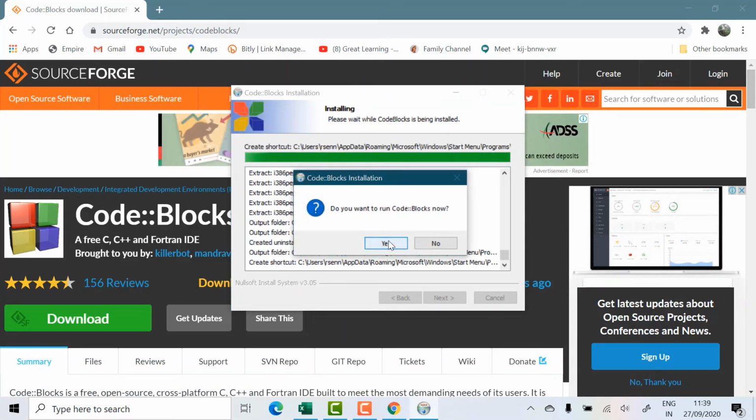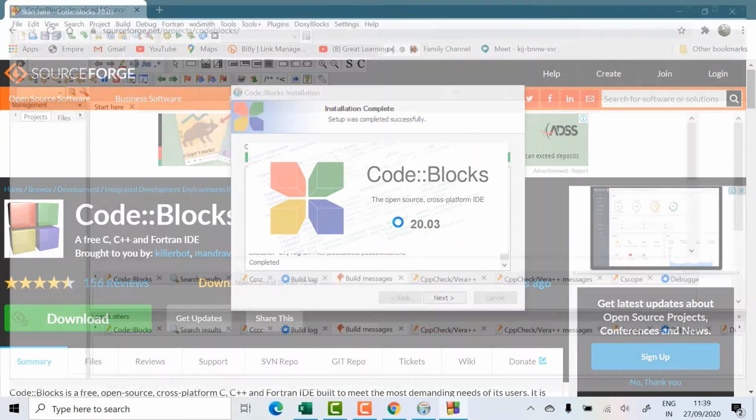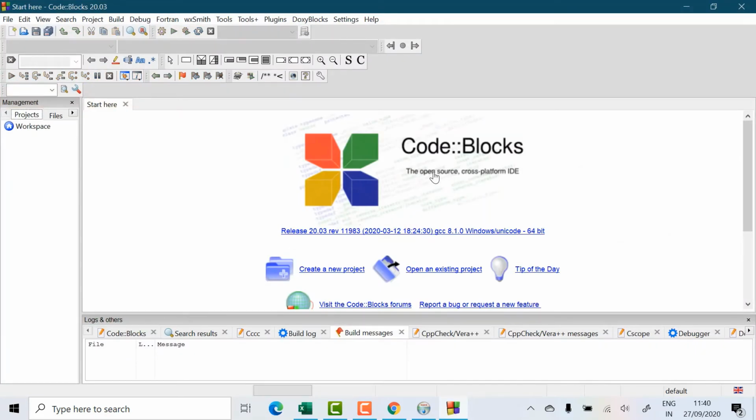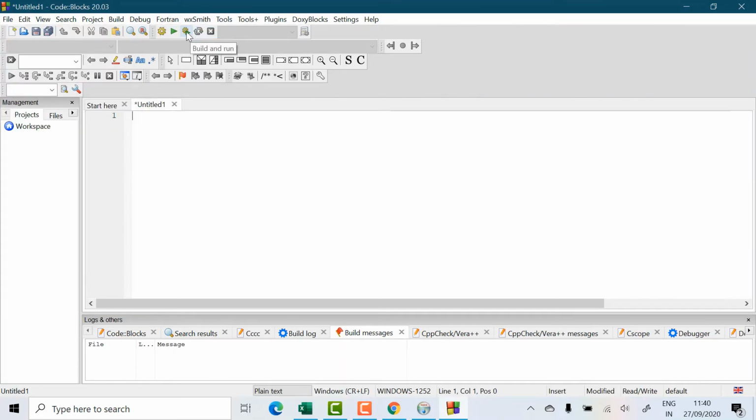Put yes, completed, and Codeblocks is opening. So Codeblocks is open. First time it will ask you for the C, C++ compiler. You want everything, so put yes if it is asking. Then I'm just checking whether it's working. You go for empty file. Yes, you have compilers. Can you see here?